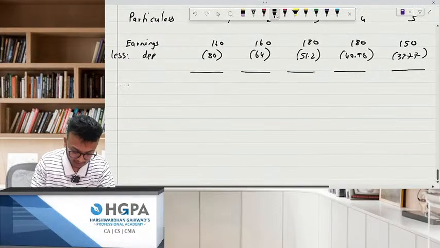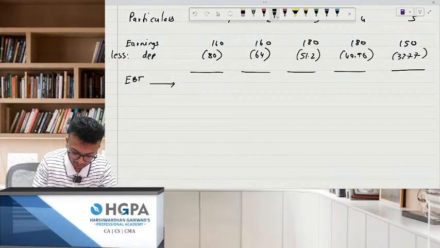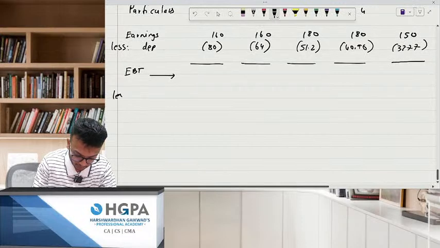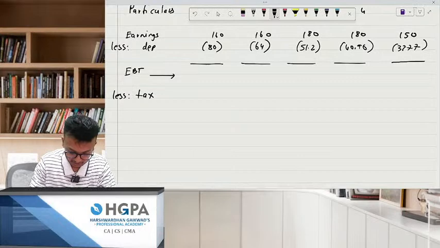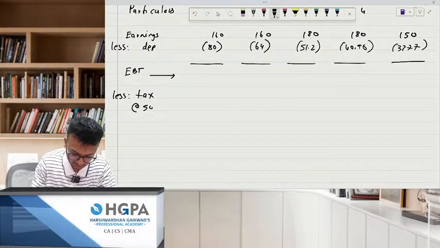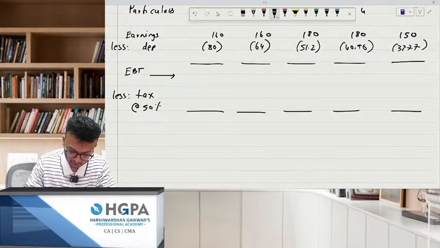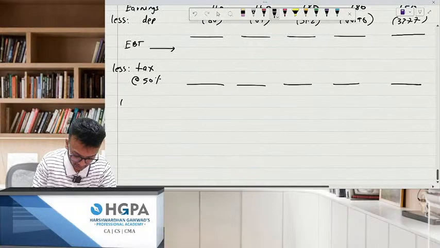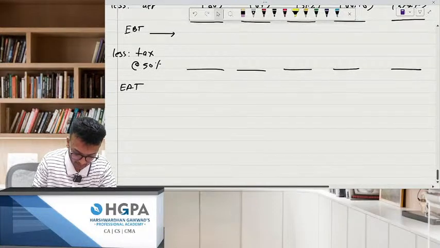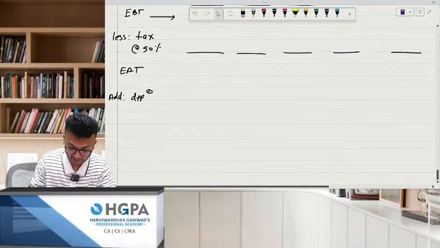You will get earnings before tax. Then less tax. What is the rate of tax? It is 50%, right? Yes, tax at the rate 50%. Next, you will get EAT. And what again you will do? You will add back depreciation, because we need to compute CFAT, right?